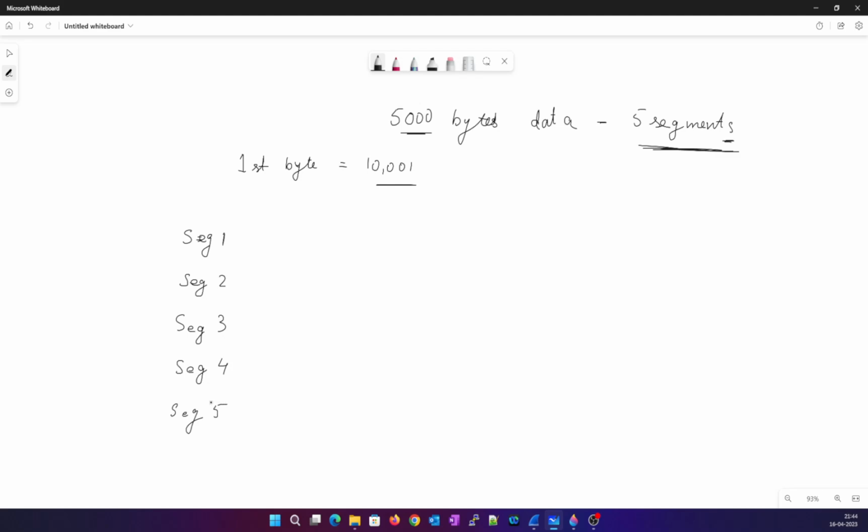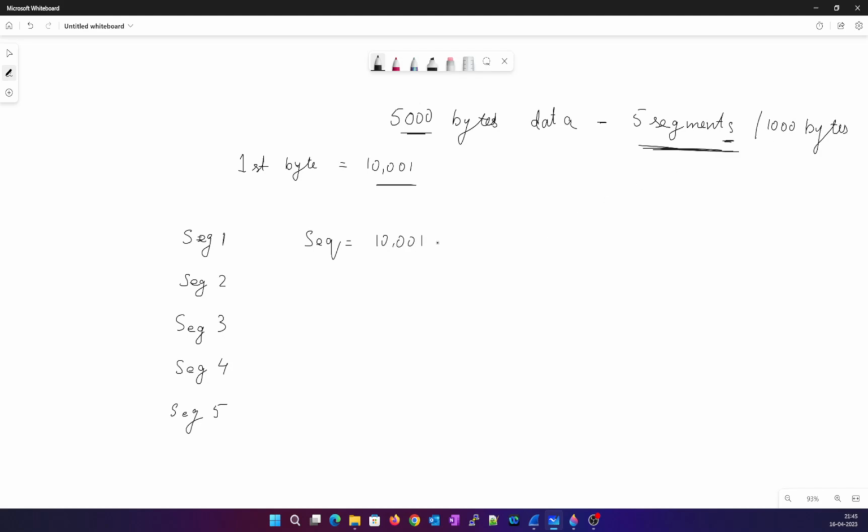The question says the first byte in the first segment has sequence number 10,001. If you remember, I had mentioned that each byte of data is given one sequence number. So we have 5 segments of 1,000 bytes each.